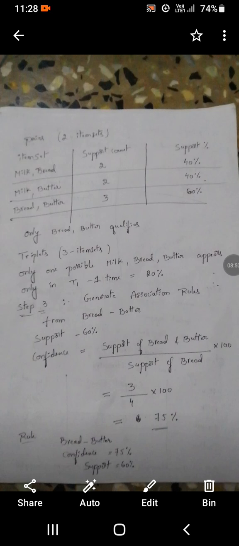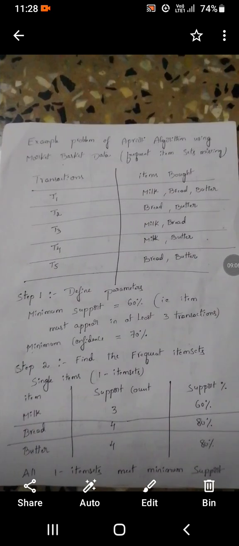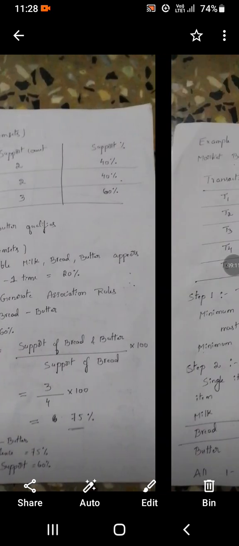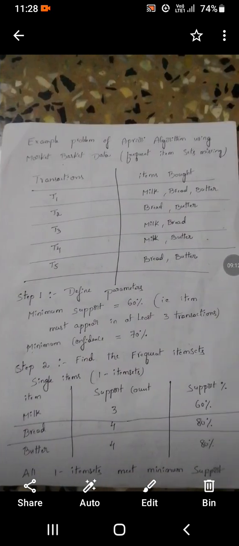The support count of bread and butter divided by the support count of bread, into 100. Support count of bread and butter is how much? It is 3. Support count of bread, it is how much? For bread the support percentage is 80, and the support count is 4.